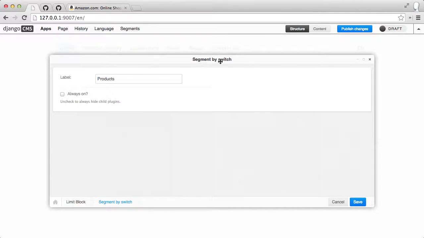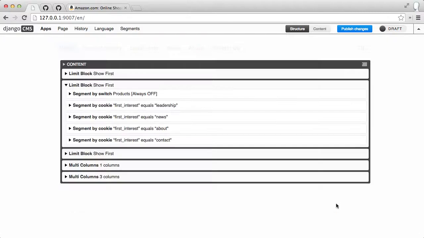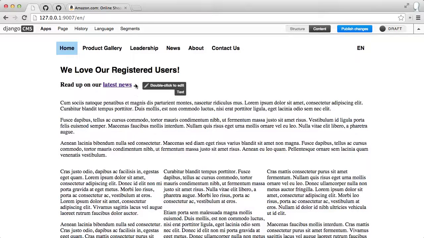To be honest, a switch doesn't really make it segmentation. It's not personalization because it's not sensitive in any way to the incoming request. Everybody will see the same thing based on what you select here, always on or always off. This particular one I'm going to leave off because if I turn this on, then none of the other ones will even be evaluated, and so all of my cookie sensitive segments will never do their job. So I do have that off, and by the way, I'm going to switch to the content view again.